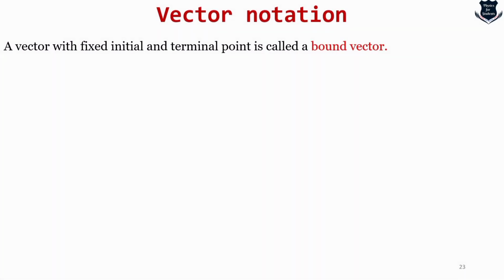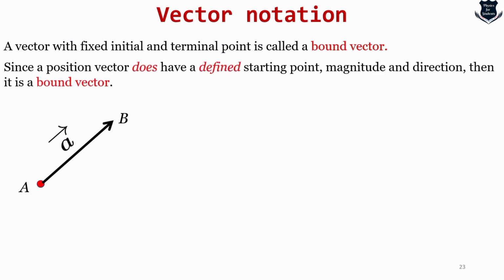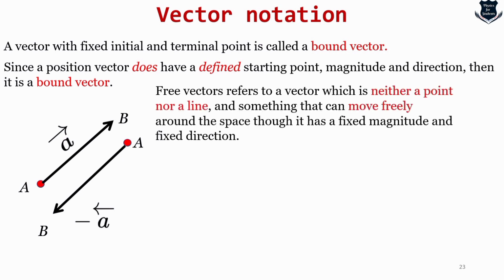A vector with a fixed initial and terminal point is called a bound vector. Bound vector means it has a fixed point, so you can see A starting, the red one, and extending up to B. Since a position vector has a defined starting point, magnitude and direction, it is a bound vector. If it is in the negative direction like this, it is minus A, quite simple. And there is something called free vectors.